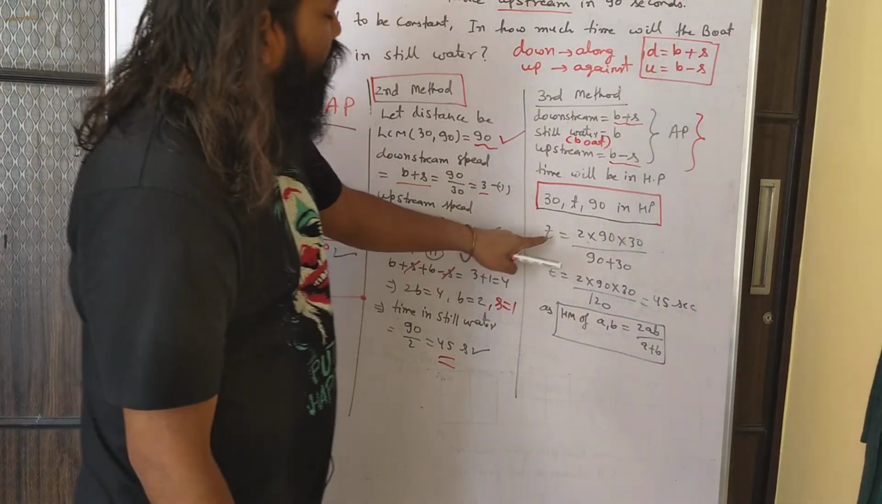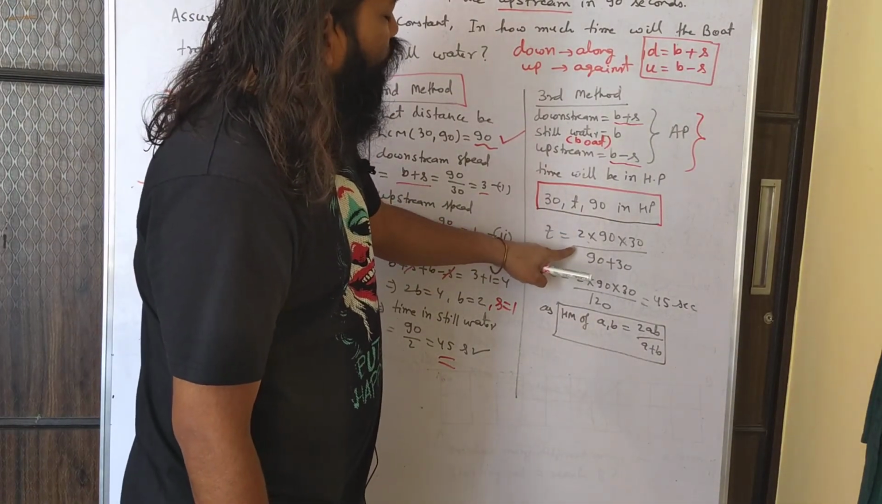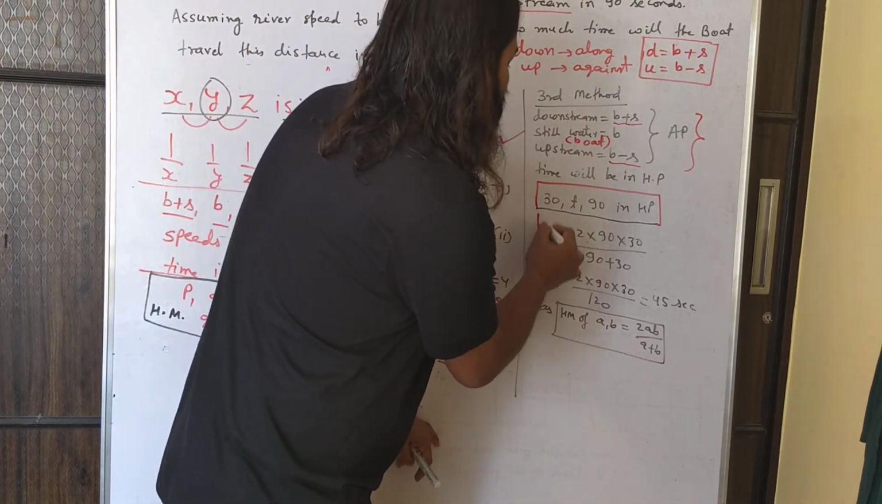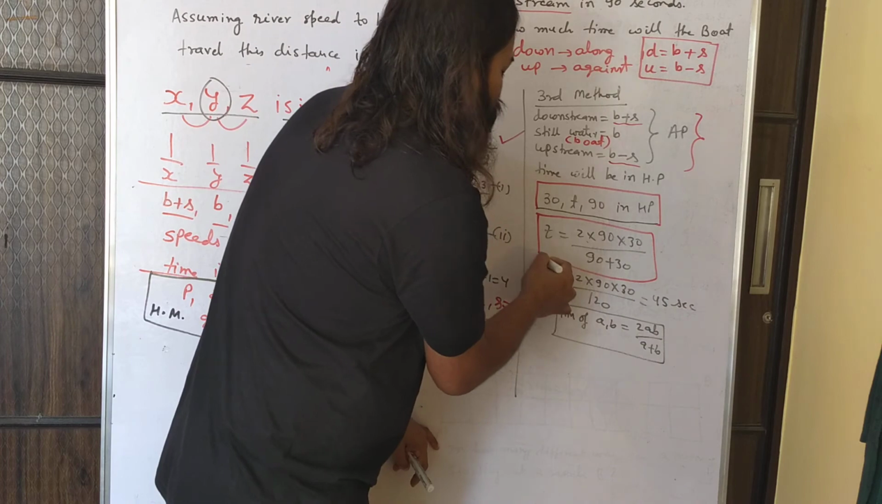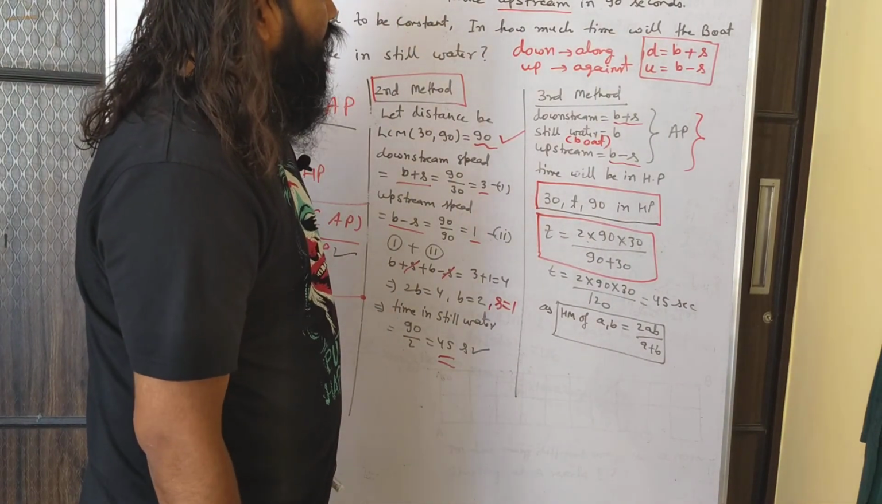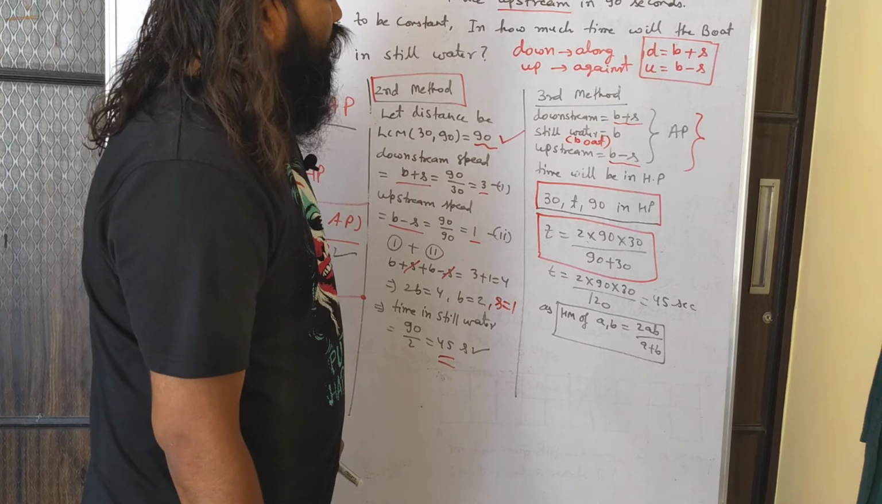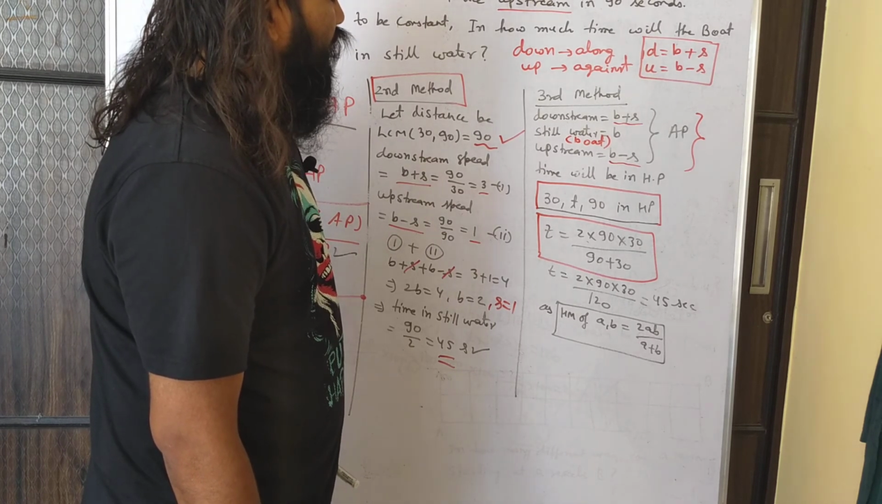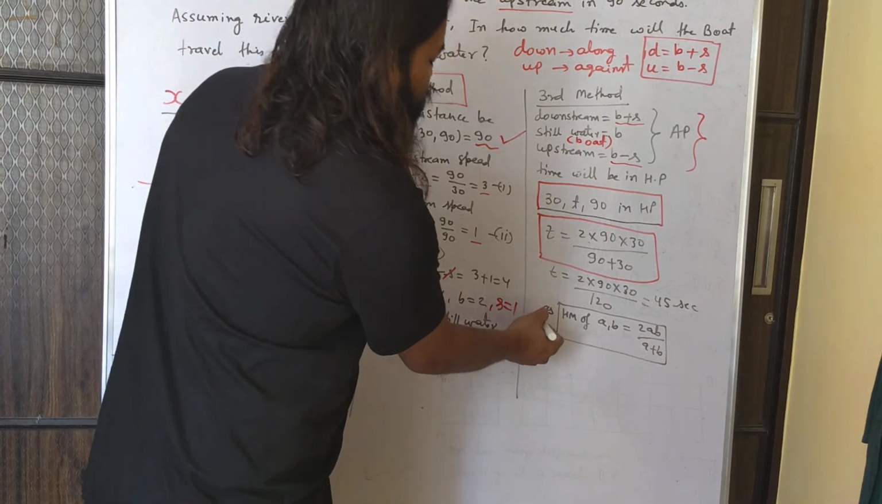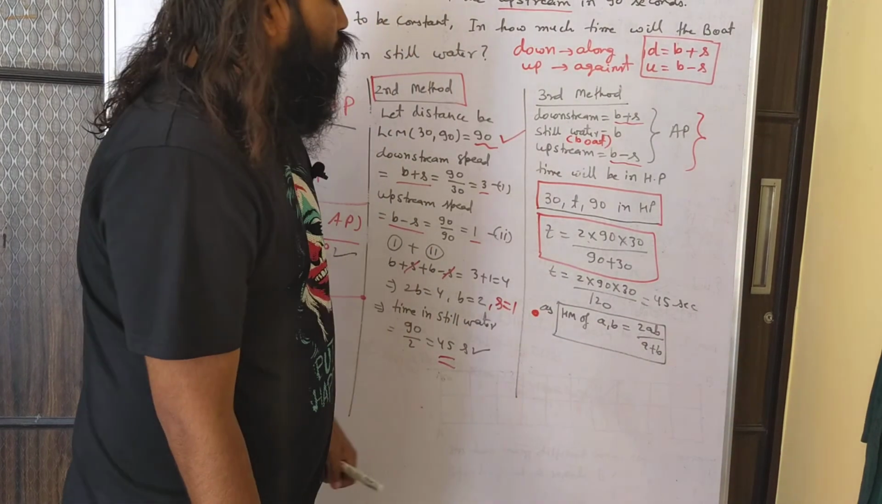So here also we will do this: T will be equal to 2 into 90 into 30 by 90 plus 30 simply. So that is the calculation only. I get 2 into 90 into 30 by 120. If you calculate that, 0 will be cancelled, and you will get 2 into 90 by 4, which is 180 by 4, which is 45 seconds. Okay. So I have written over there: harmonic mean of A and B is 2AB by A plus B.